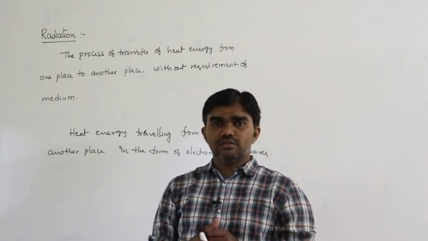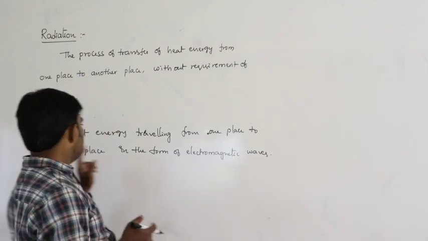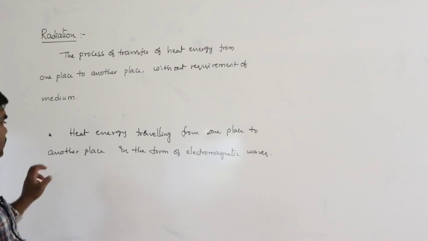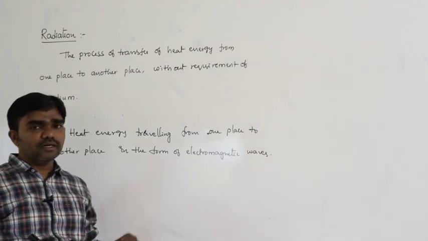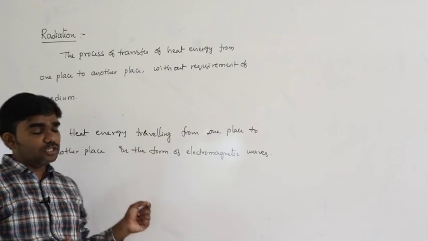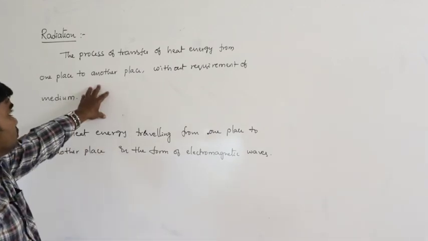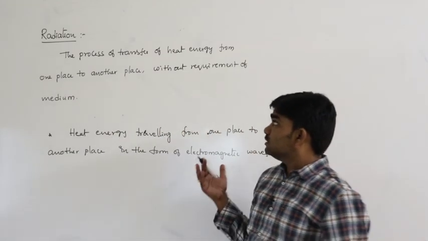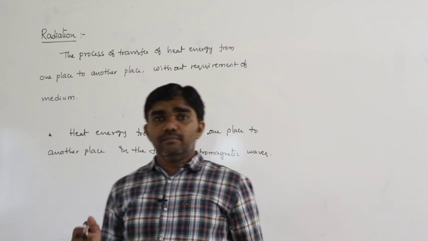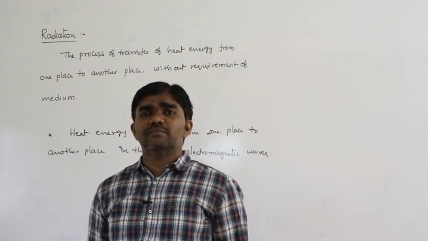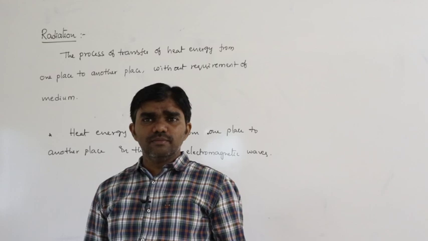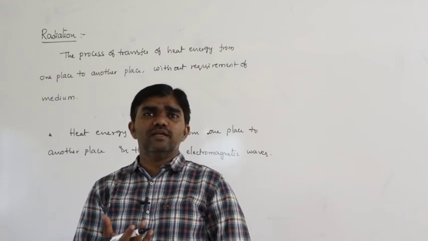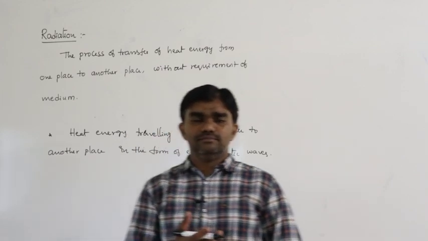Later we can discuss this topic clearly. Now you have to remember this: heat energy travels from one place to another place in the form of electromagnetic waves or electromagnetic radiation. This is the actual radiation process, the transfer of heat energy without the requirement of a medium. But for conduction and convection, a medium is compulsory. In conduction, particles of the solid are the medium. In convection, generally air is the medium.